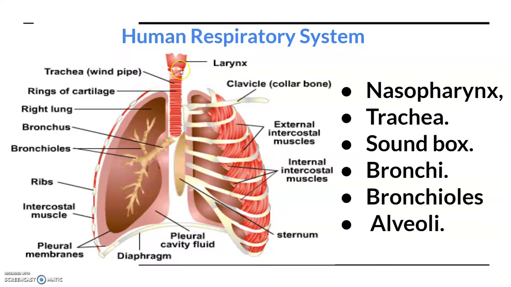This is the trachea, we call it the windpipe also. What is the larynx? It is a cartilaginous box which helps in sound production, and hence it is also called the sound box. When we are swallowing food, the glottis is covered by a thin elastic cartilaginous flap called the epiglottis to prevent the entry of food into the larynx, and you have studied this in class 10 also.